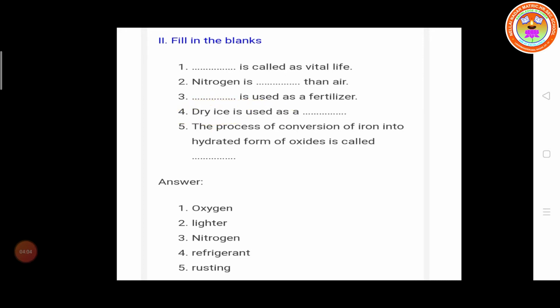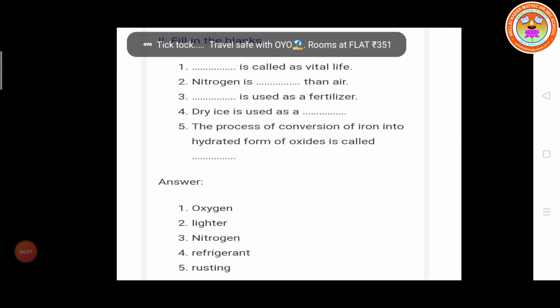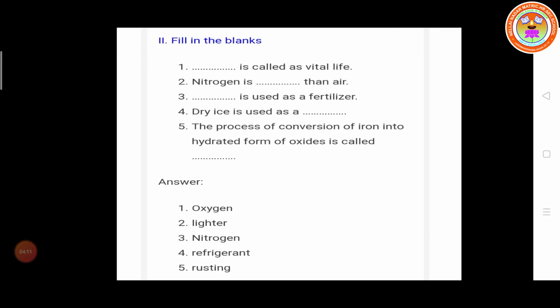Fifth one, the process of conversion of iron into hydrated form of oxide is called rust. Hydrated ferric oxide is called rust. So the process of conversion of iron into hydrated form of oxide is called rust.